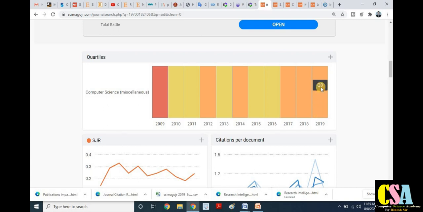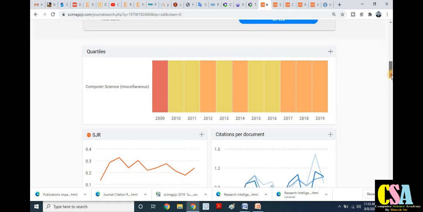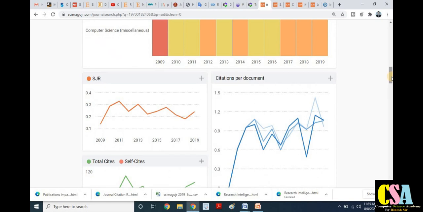and in the present scenario you can see here, this is the Q3. So this is the journal title, and this is the Q1, Q2, Q3 as per the different years. So it always varies. Year by year it will vary. So there is no fixed rule that if it is Q1 in 2018, it will remain as it is in 2020 and 2021. It will be changed as per the criteria, on the basis of the indexing and citation.